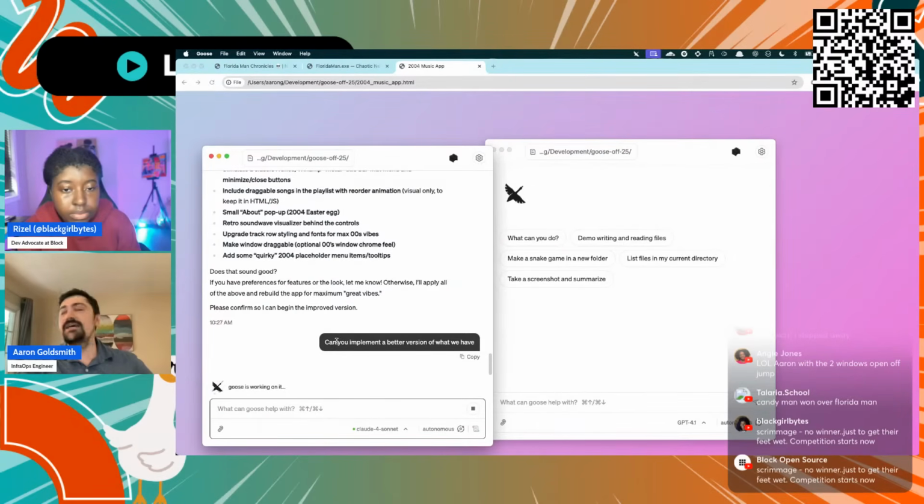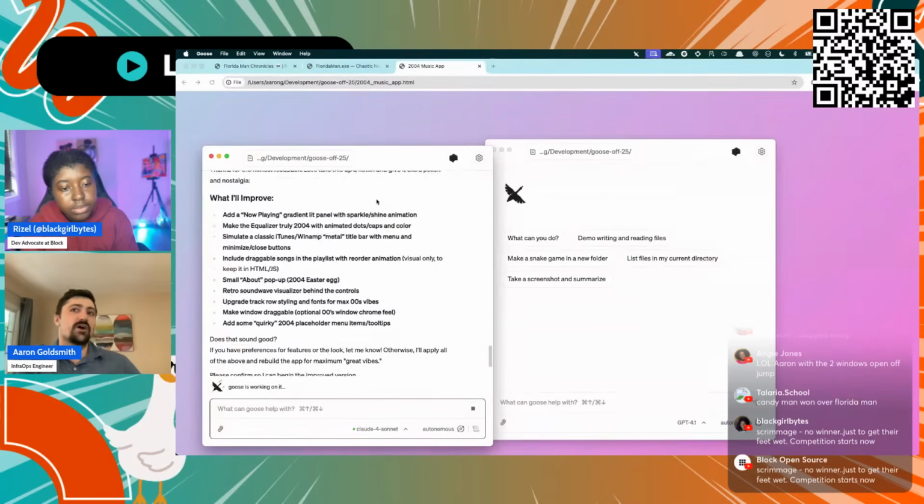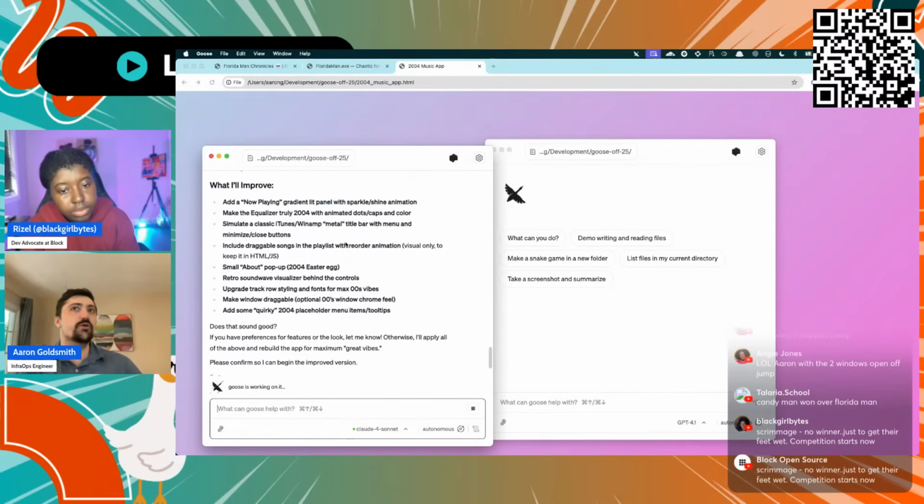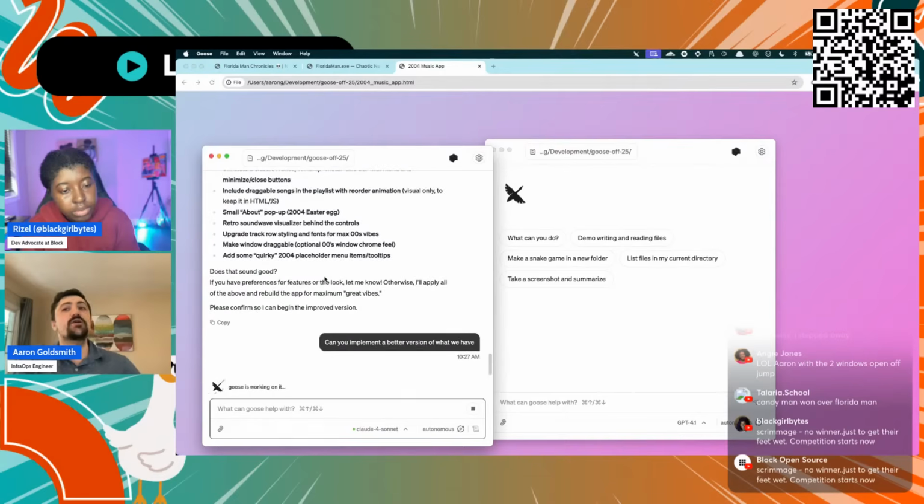Yeah, no, the way I kind of think about it, especially since we can switch models, the best thing in Goose is being able to switch between models, because in my opinion, they have their own strengths, and so you can leverage what they're good at. We know Claude is good at everything, but it's really good at programming. So we already have all of the context, all of the instructions, even this basic first version that I told it wasn't good enough. So it has all of this information. Now with that, what is it going to do? Hopefully it's going to look a lot better.